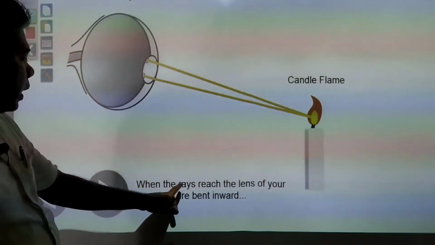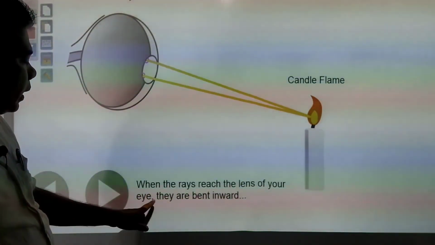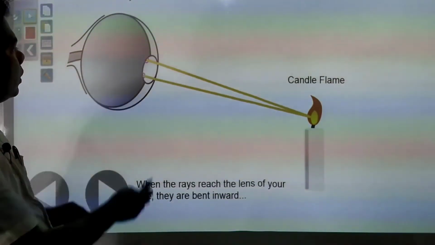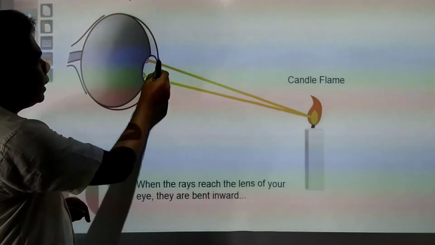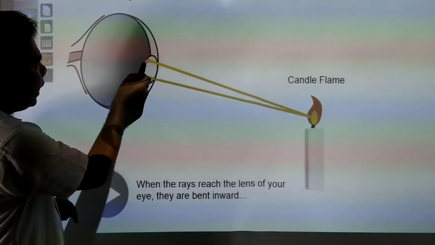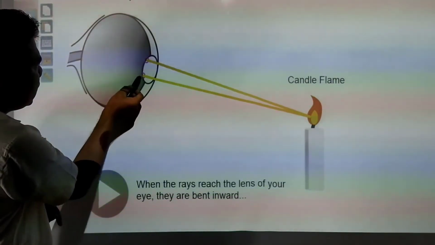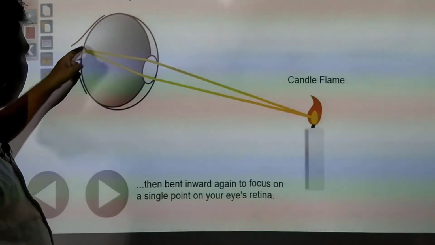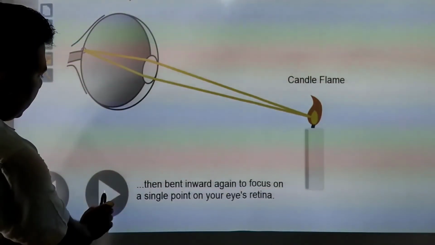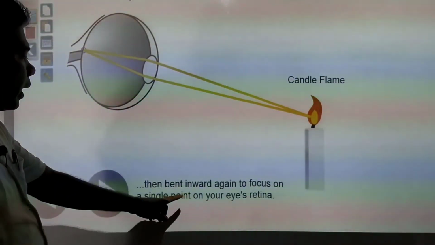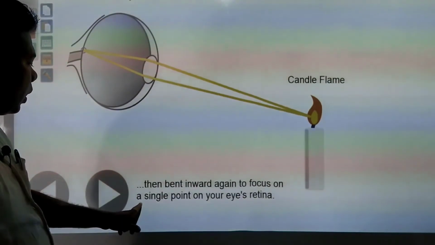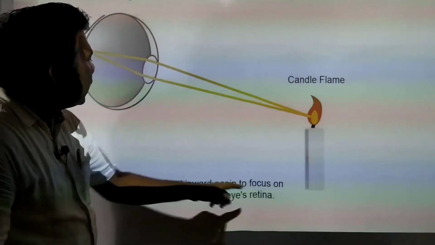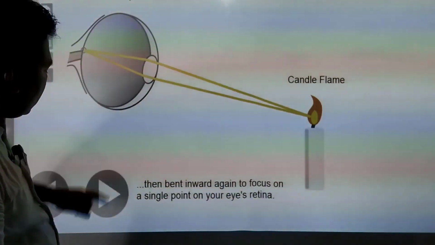When the rays reach the lens of your eye, they are bent inward. Just you see, this works as a lens, and then it gets bent like this, in this way. Here you see that it gets bent, then bent inward again to focus on a single point on your eyes, retina. This is called retina.